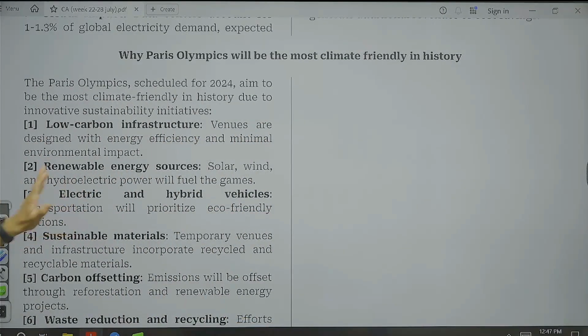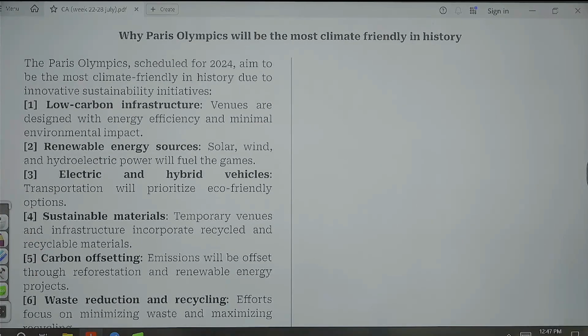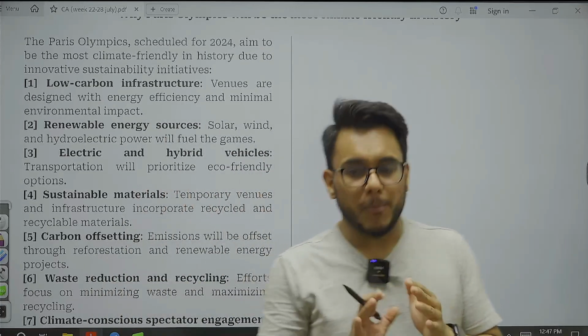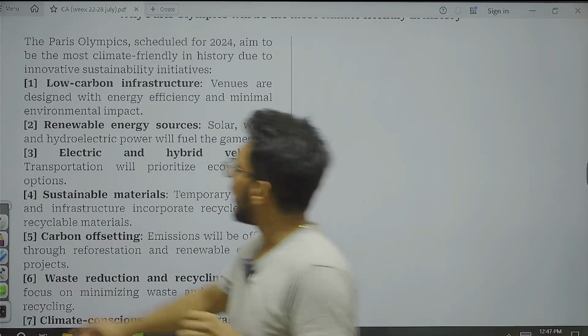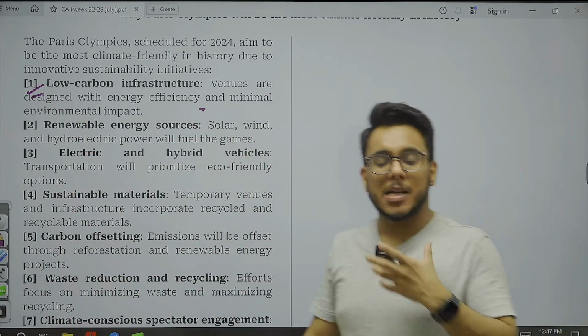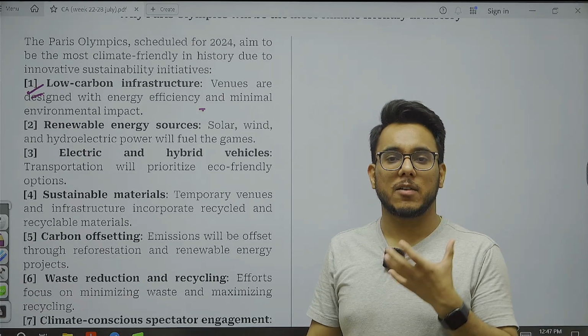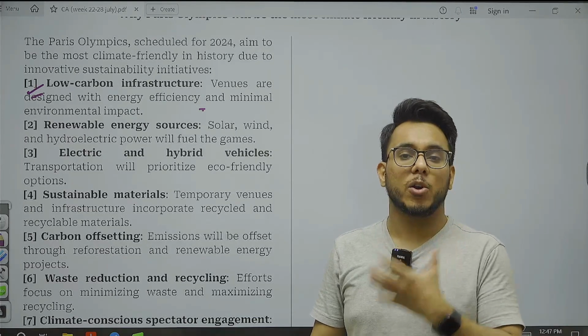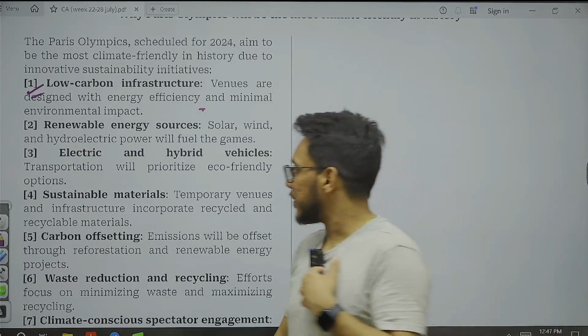Now, on the climate front, the Paris Olympics that are now scheduled are being said to be the most climate friendly Olympic Games. Now, what are the examples here? Guys, I will advise you to directly pick the points from here and use them in your answers. Number one, low carbon infrastructure. Venues have been designed and materials used in them such that they did not emit a lot of carbon during their manufacturing.